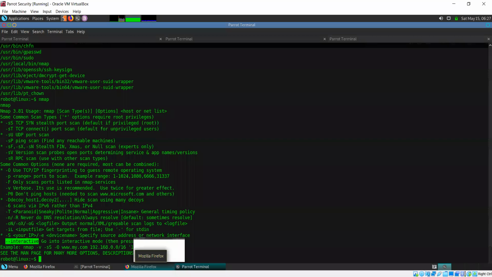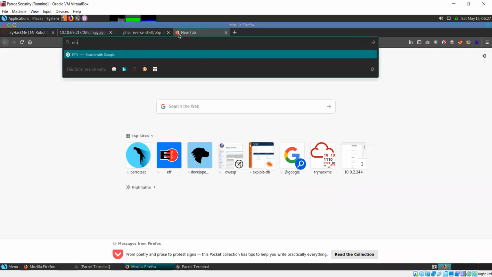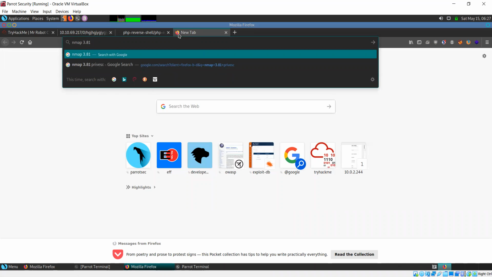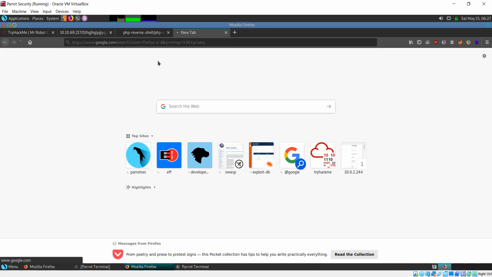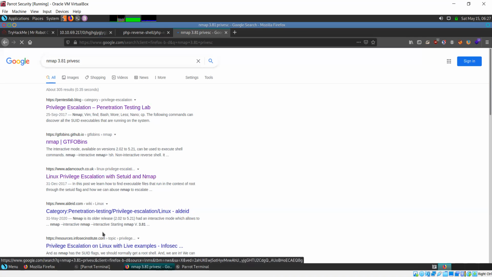Now, I already know how to proceed here, but if you are unsure of what to do, you've seen the version, so just come to Google and search for Nmap 3.81 privesc, for privilege escalation, and see what can be done here. There are multiple links about this. GTFOBins is actually a good one. It's a good resource.